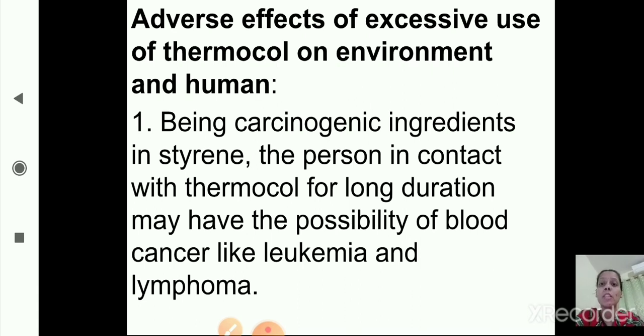Adverse effects of excessive use of thermocol on the environment and on human beings. The first adverse effect we have studied is that it has a carcinogenic ingredient which is present in styrene. Because of this, if a person is continuously in contact with thermocol, he may have the possibility of blood cancer like leukemia and lymphoma. Okay, so this is the first adverse effect.